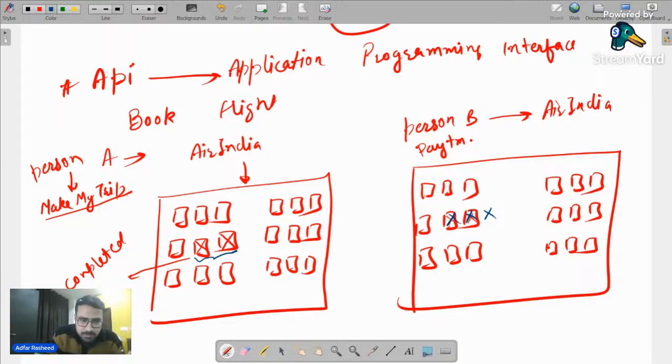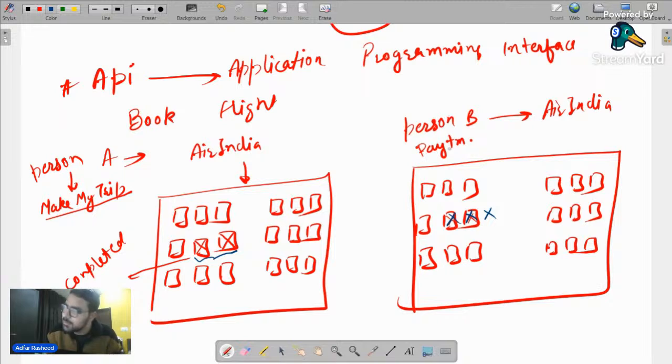Is it like Make My Trip and Paytm are communicating with each other? No. Make My Trip is a completely different business. Paytm is a completely different business. They're competitors, so they won't share information with each other. Do you understand what I'm trying to say?